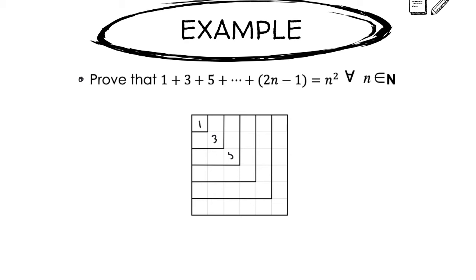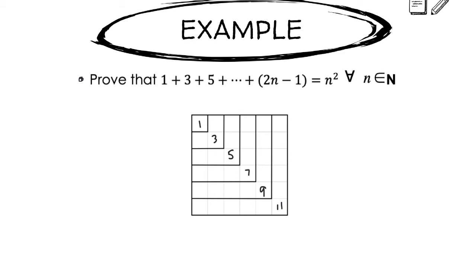Meanwhile, if I were to add another odd number, the next one would be 5, and that's that L shape there. And 1 plus 3 plus 5, of course, makes another square, and that's 9. The problem with this proof without words is, well, I only see that this works up to 11. 1 plus 3 plus 5 plus 7 plus 9 plus 11 is the sum of the first 6 odd numbers, and thus it's equal to 36, or 6 squared.